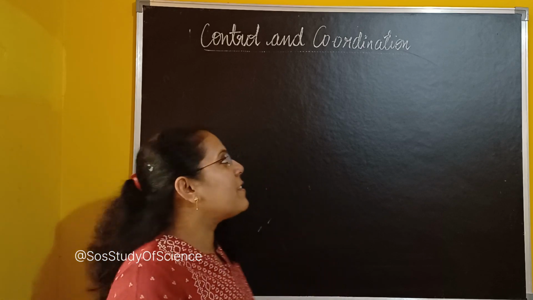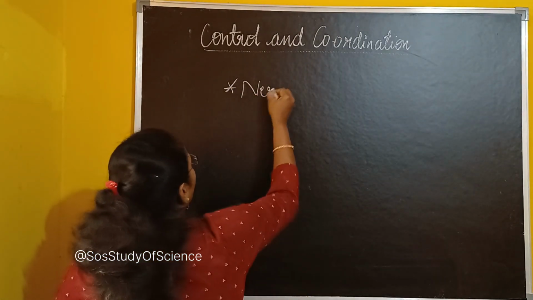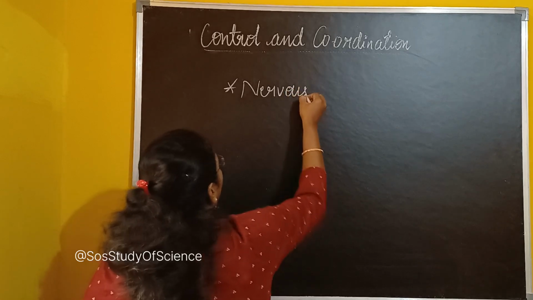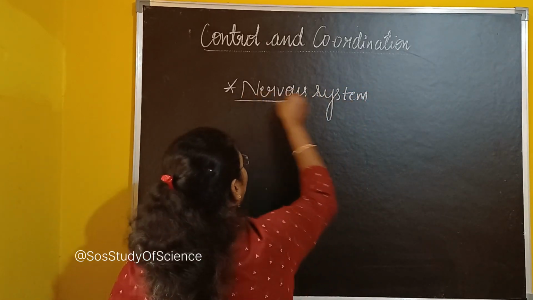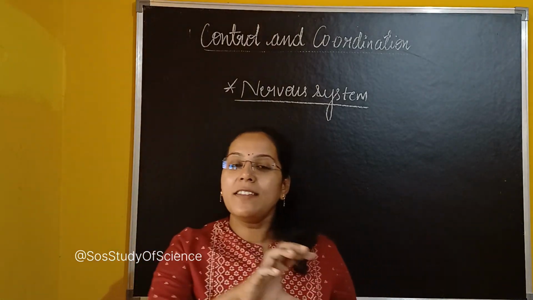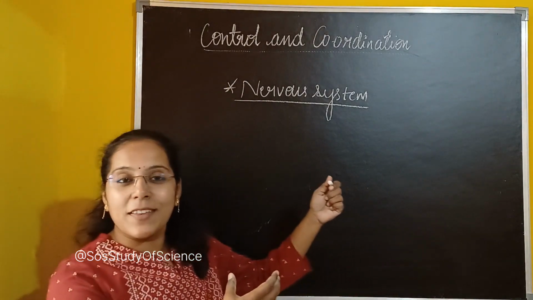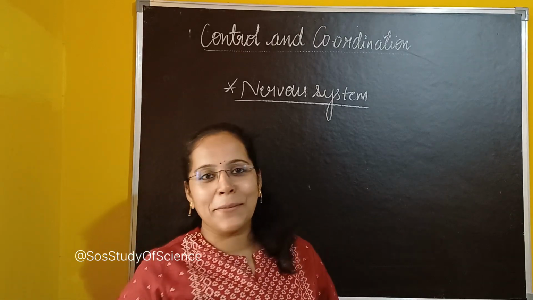So now let us understand firstly about the nervous system. Very important concept. So what is the nervous system? The system includes the nerves. How can we define the nervous system?